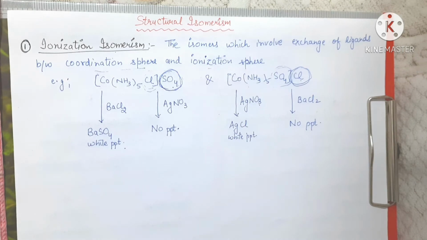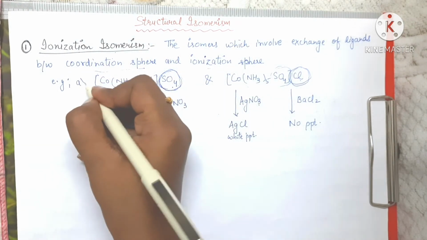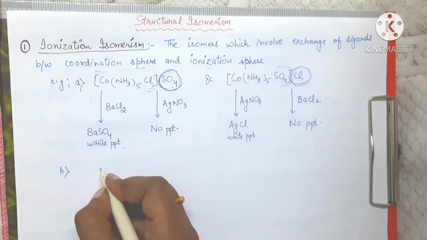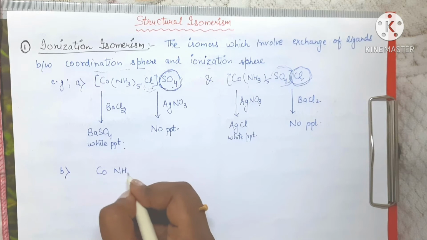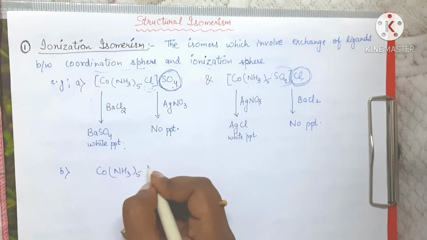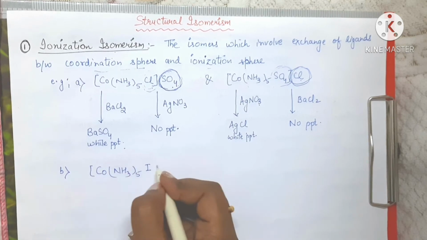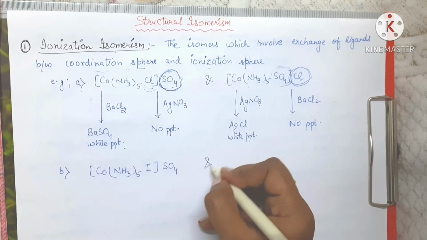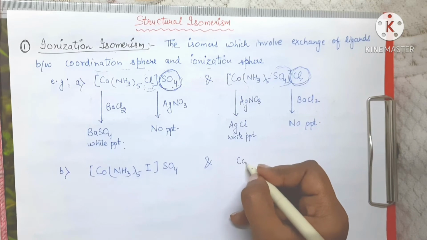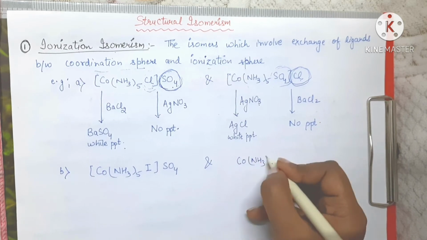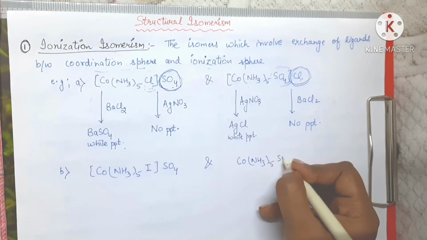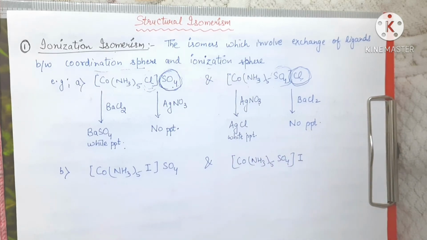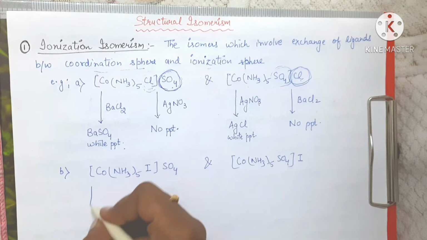Now we can get one more example for this. For example, if we have [Co(NH3)5I] with SO4 outside, and the second is [Co(NH3)5SO4], where now we have SO4 in the coordination sphere and I is outside the coordination sphere.